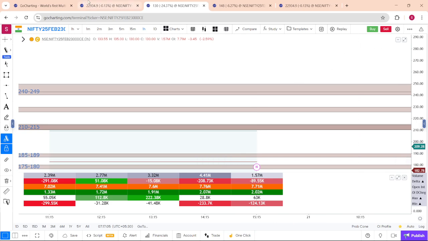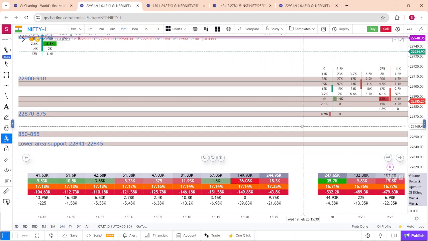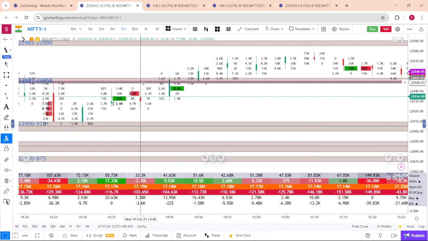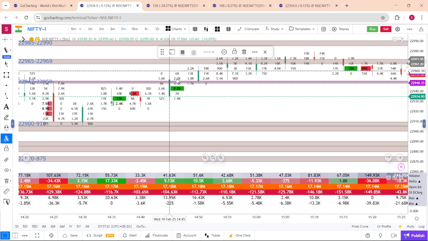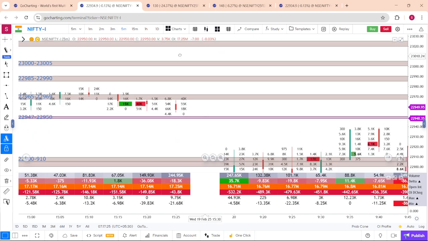And the next one. And yesterday also, this Nifty futures has traded. See here. Okay, that's out for the day.